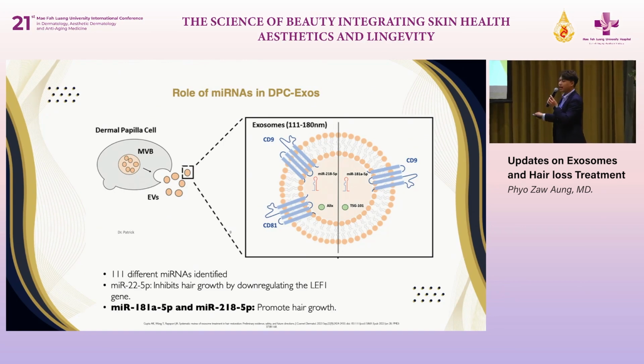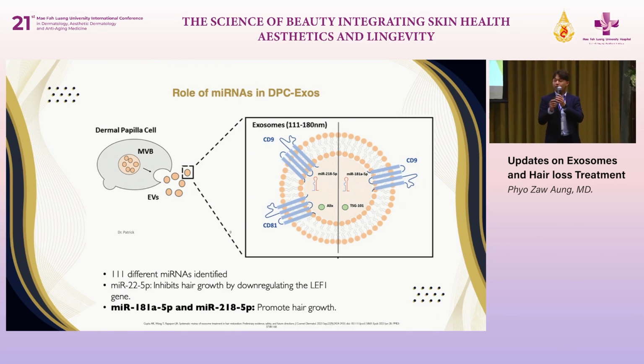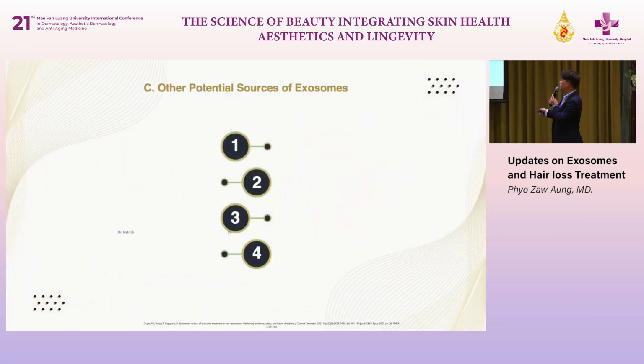So for this slide, please remember that for the dermopapillary cell-derived exosome, not all the cells can promote hair growth. If you use only the cells with this microRNA, it can promote hair growth. Otherwise, if you have this kind of microRNA, it can inhibit hair growth as well. So what will be others? The first thing is about the adipose-derived stem cell. The second thing is about the dermopapillary cell. Another thing, these are the other sources of exosome.